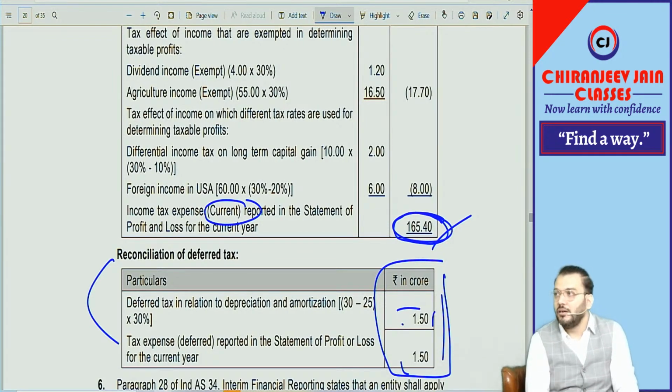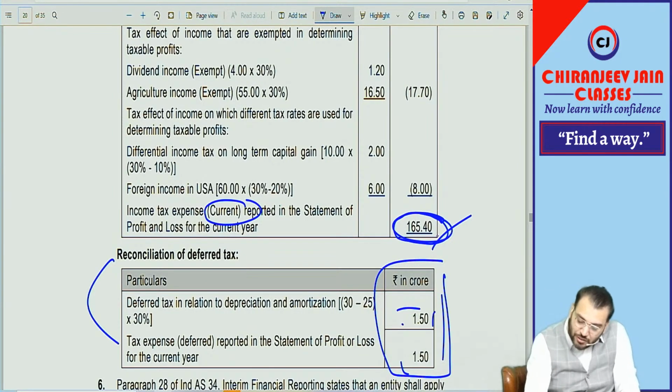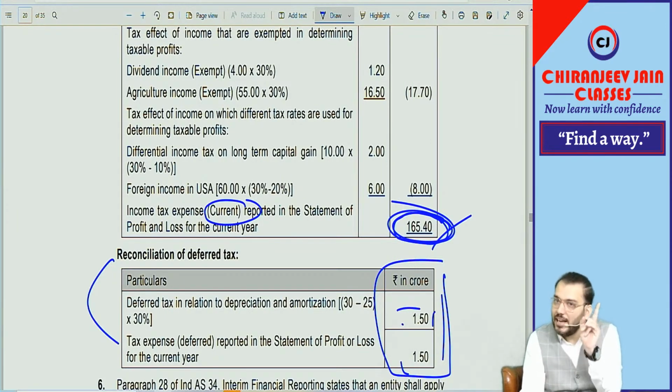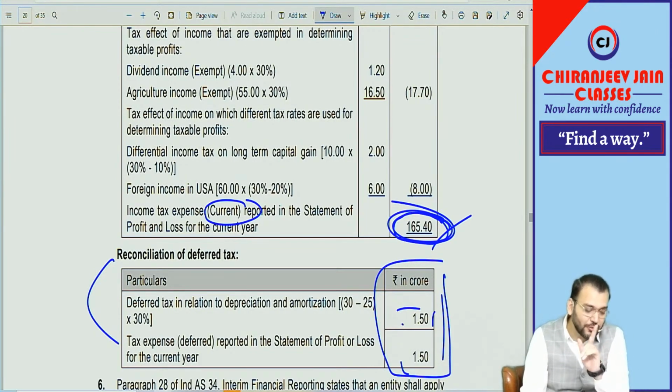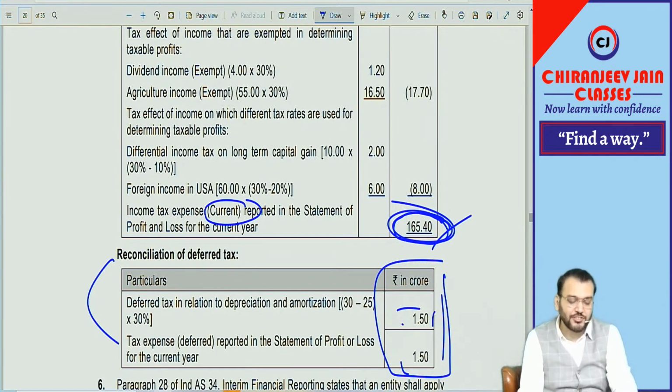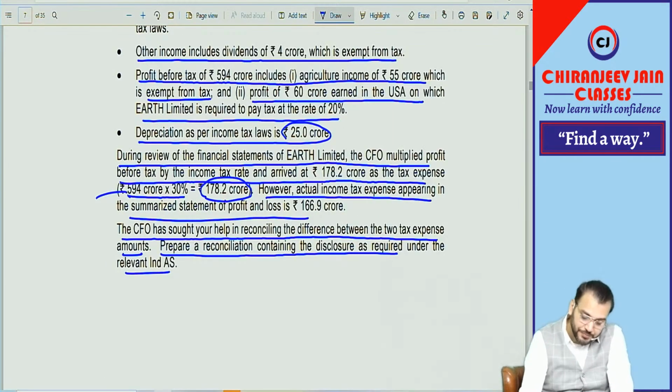We will do reconciliation with current tax or tax expense? So this is only tax expense. Deferred tax reconciliation is not required as per Ind AS 12. Understood? I hope you have understood. This was a good question with error, because it can be asked in the exam. Come to the next part.